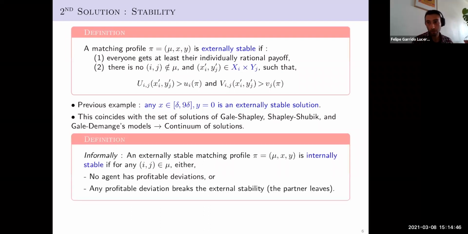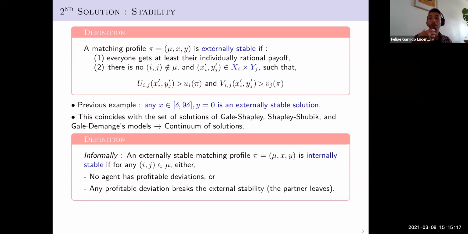Now, what about internal stability? Before, we were forcing the players to play a Nash equilibrium. Now, we will allow them to somehow play dominated strategies. Informally, and I will give the formal definition later: a matching profile, an allocation pi that is already externally stable, will also be internally stable if for any couple, either they play a Nash equilibrium, so no agent has a profitable deviation, or any profitable deviation breaks external stability.